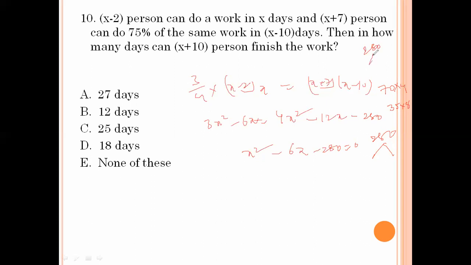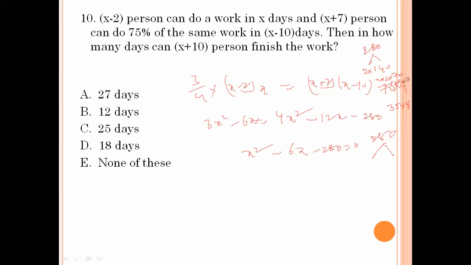It can be written as 2 into 2 into 2 into 5 into 7.